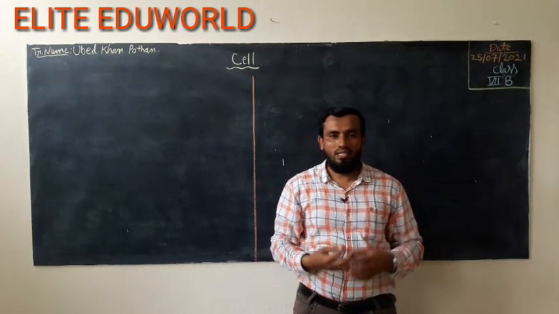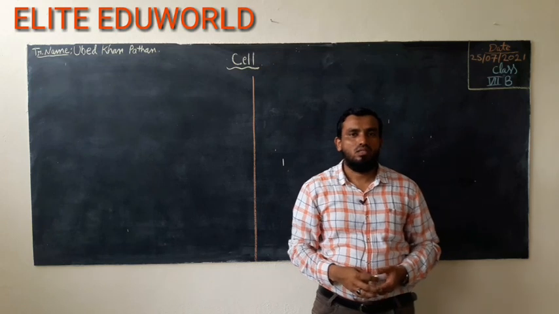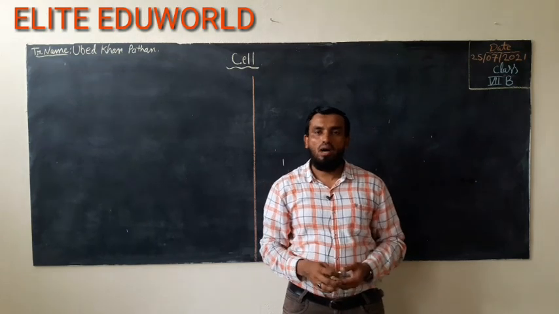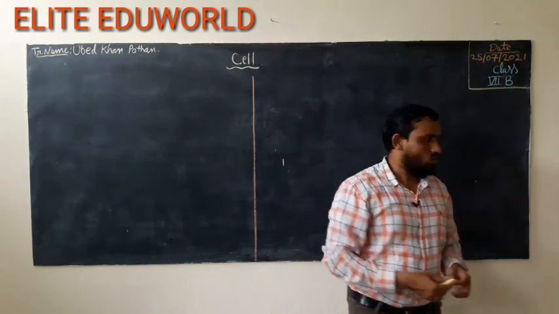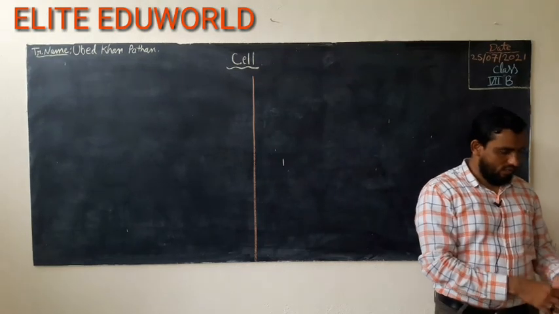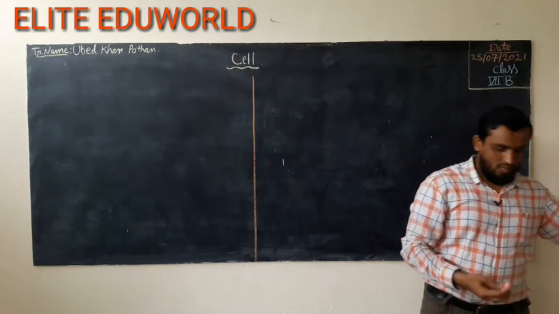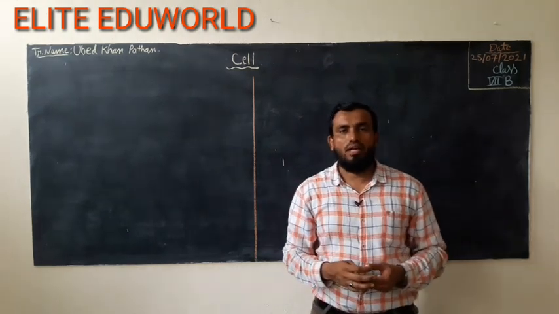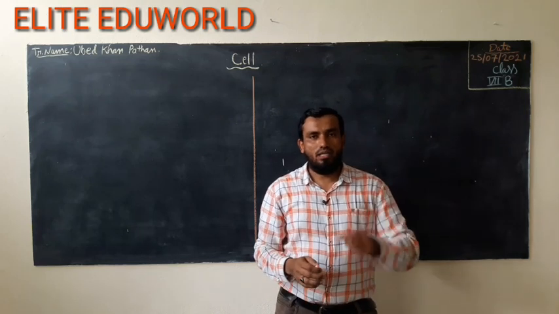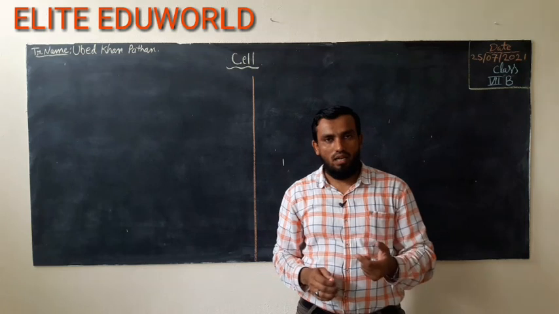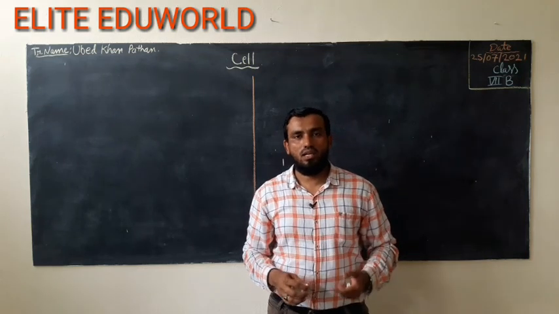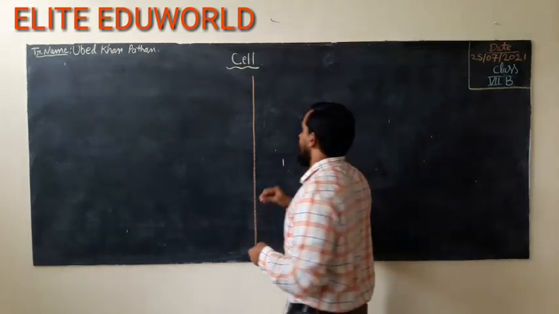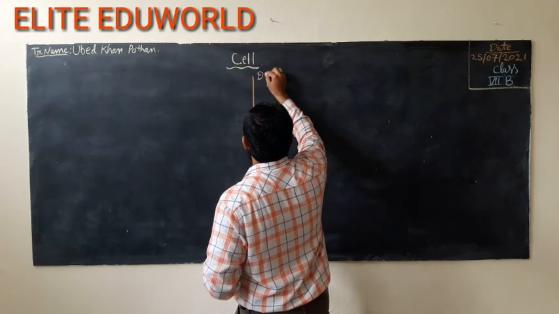Okay, so what is a cell? First of all we will discuss the definition of the cell, and why it is a very important part of our body. So first of all, we will discuss the definition, what is meant by the cell. Basically all living organisms are composed of a smallest unit, and that is the cell. The cell is a basic structural and functional unit of all living organisms. So what is a cell? We can write down the definition.